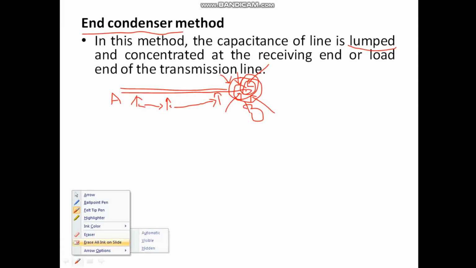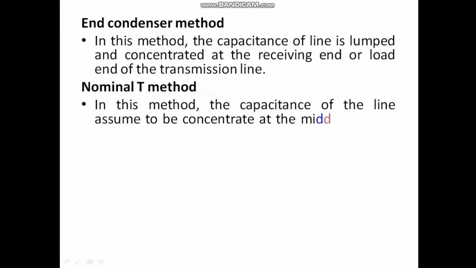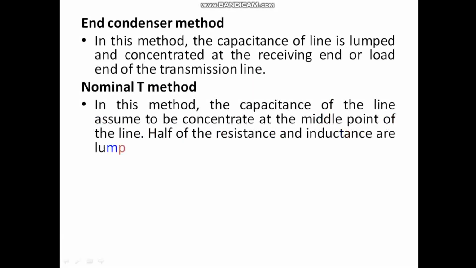The next method which we'll see is the nominal T method. In this method, the capacitance of the line is assumed to be concentrated at the midpoint of the line. Half of the resistance and half of the inductance are lumped on either side.